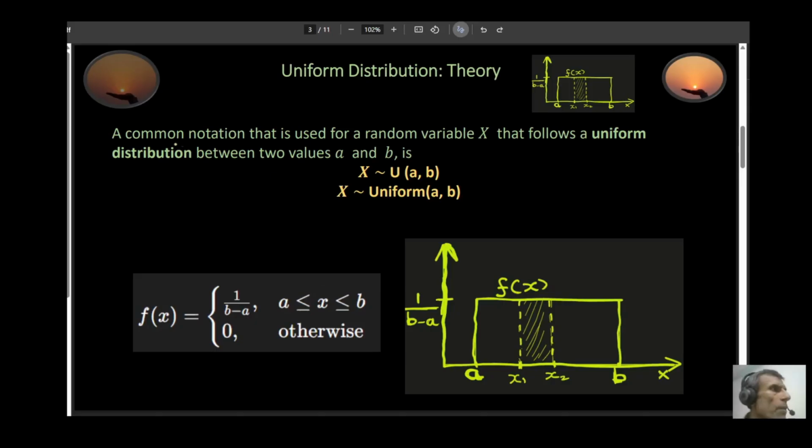A side note: a common notation used for a random variable x that follows a uniform distribution between two values a and b is generally denoted by this expression or this expression. Sometimes you'll see this or this. They both essentially mean that your x is following a uniform distribution.